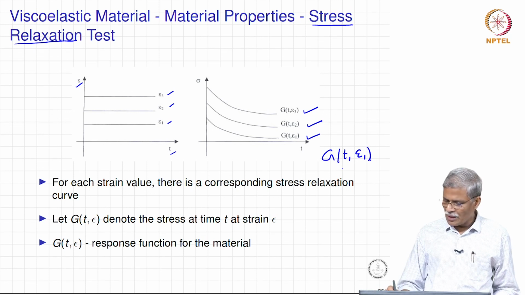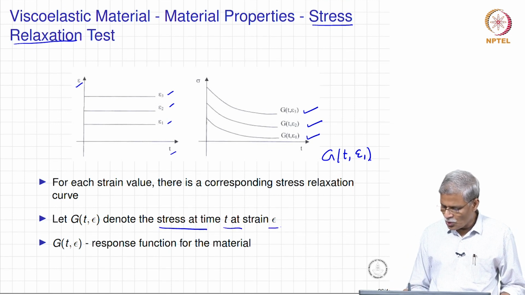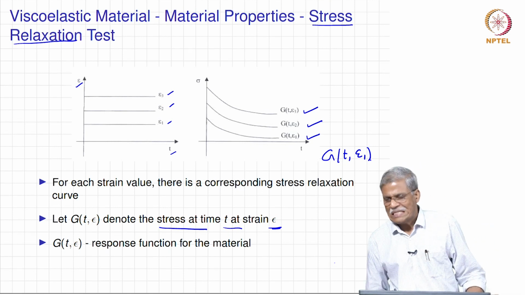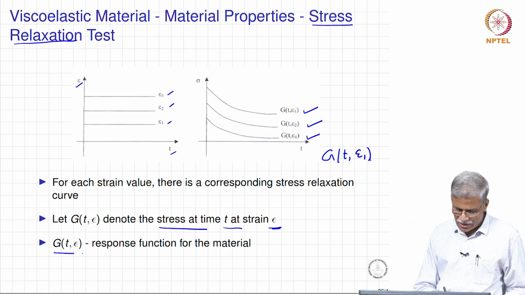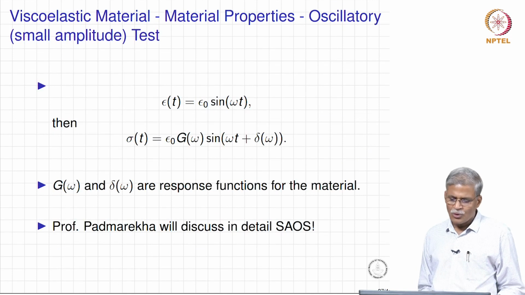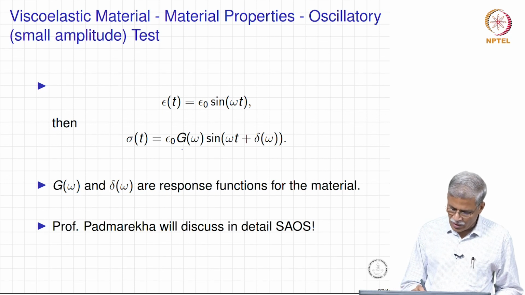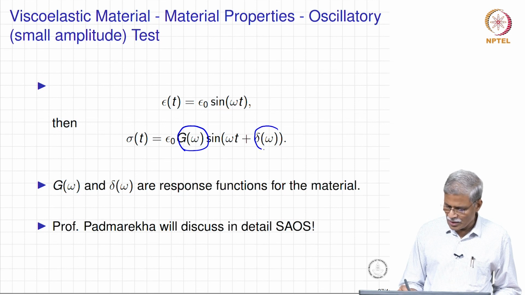This denotes the stress at time t due to an application of strain epsilon, and this is another response function for the material. The third one is the oscillatory mode, and here we are talking in terms of G of omega as well as delta of omega.